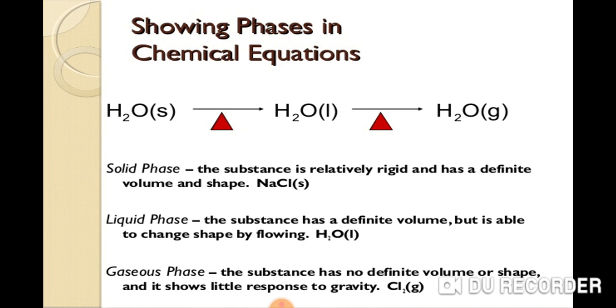First of all, I want to discuss how we write different phases in a chemical reaction. For example, on the left hand side you can see H2O. H2O stands for water. (s) in brackets shows that it is in solid form. The arrow shows its direction. H2O(l) in brackets shows that water is in liquid form. H2O(g) in brackets shows that the water is in gaseous form.